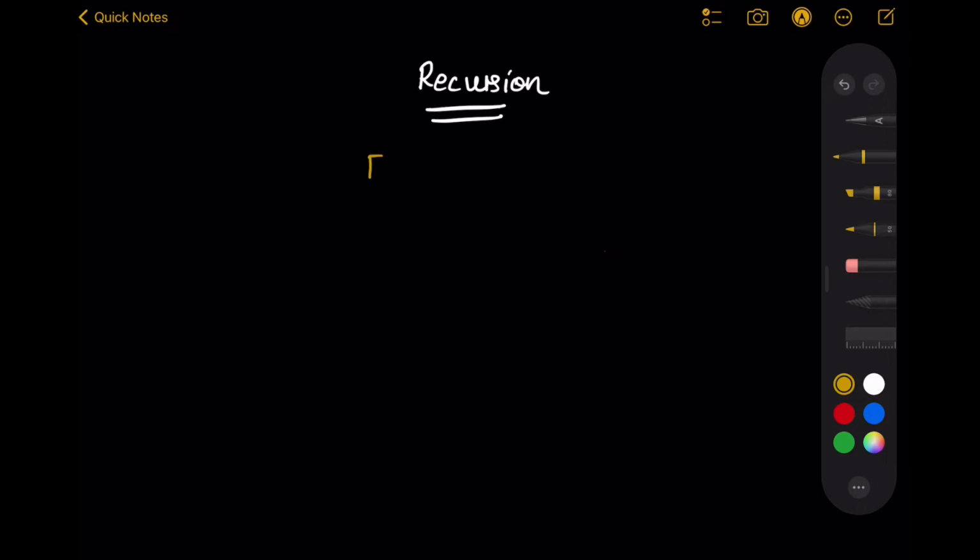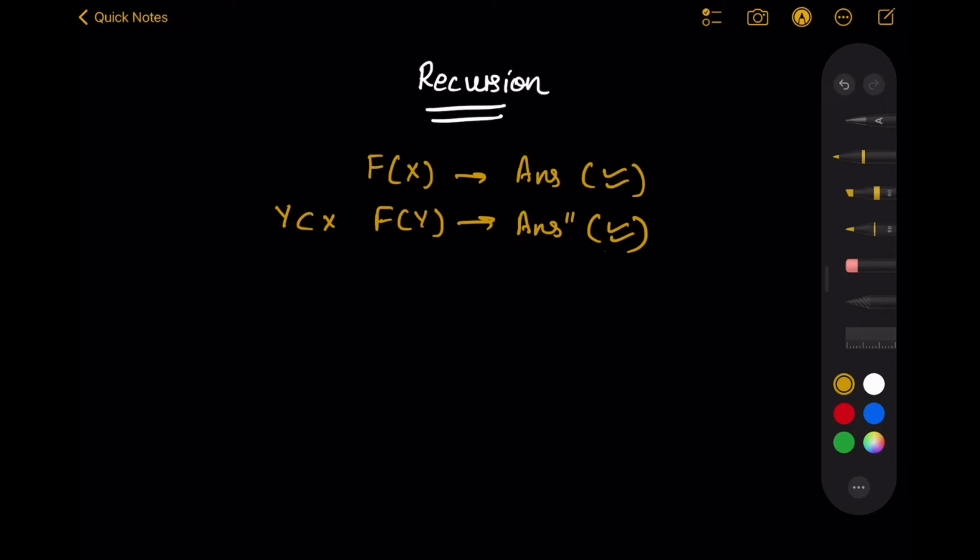So let's assume I have a function f, and given an input x, it gives me an answer, and I assume that this is the correct answer because this function works correctly. Now if I take an input y, which is a subset of x, and I give y as an input, then I know that my function is going to return me an answer dash dash, which is a different answer, and this answer is also going to be correct. And this is only valid when both x and y are valid inputs. Now if this is true, I can say that I can use this answer dash dash to calculate answer,